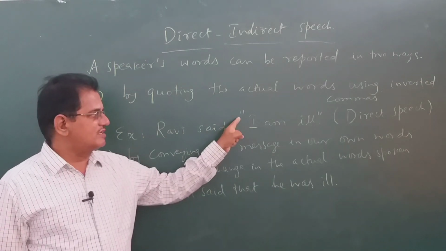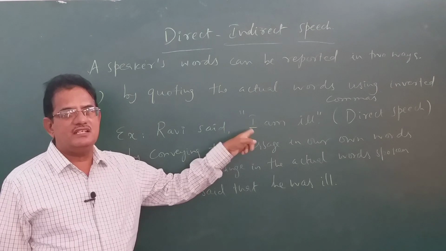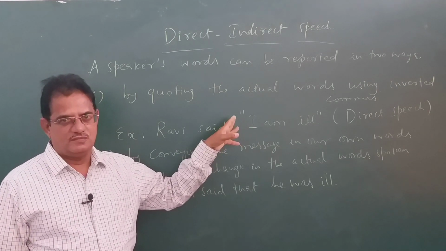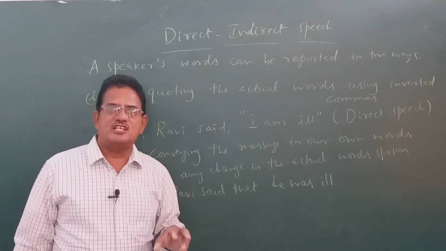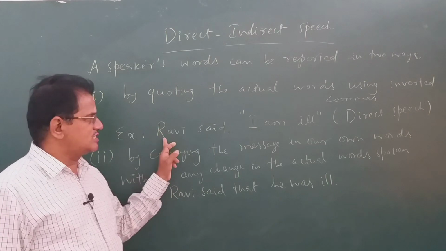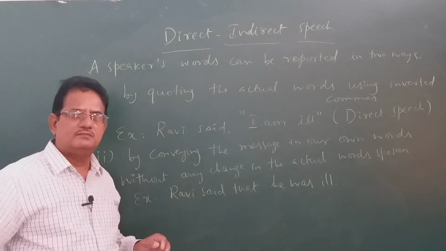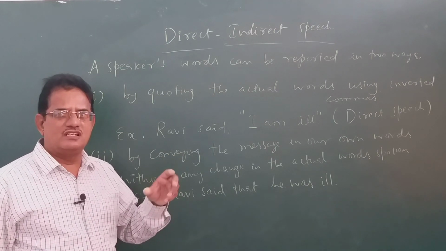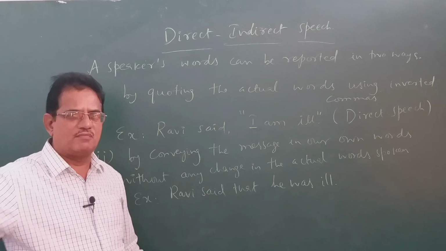Because there are inverted commas or quotation marks, we can immediately identify that it is in direct speech. This is one way of conveying a speaker's words to somebody else. You heard these words. Ravi said, "I am ill." That means you heard Ravi saying to somebody those words as they are, and you are using them to tell somebody.